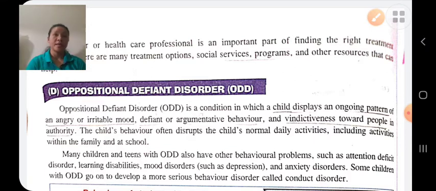The child displays an ongoing pattern of angry, irritable moods, argumentative behaviors, etc. And the symptoms of oppositional defiant disorders like frightening, blaming others for their own mistake, failure to think before speaking, argue often, blaming, making mistake, lose temper, anxiety, want to take revenge, etc. And the cause may be genetic, low birth weight, brain injury, etc. And the treatment are behavior therapy, family therapy, changing his lifestyle, social skill, motivation, etc.